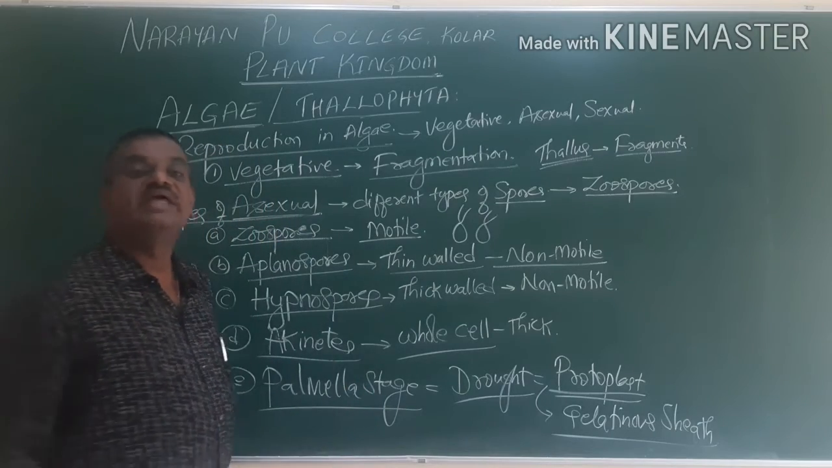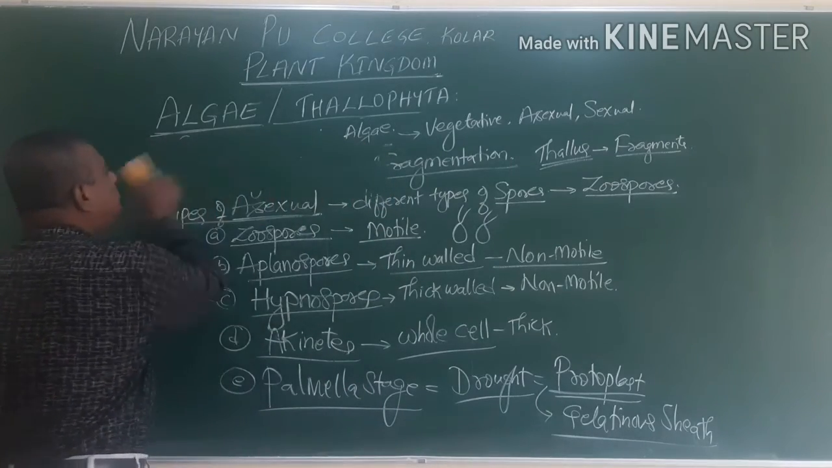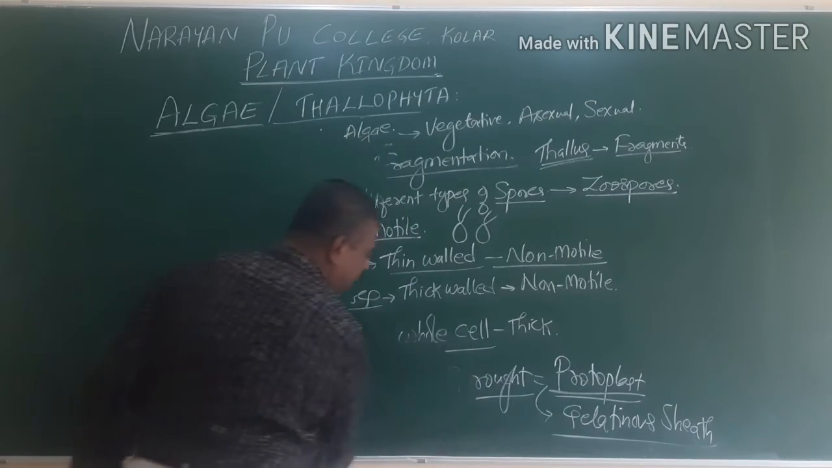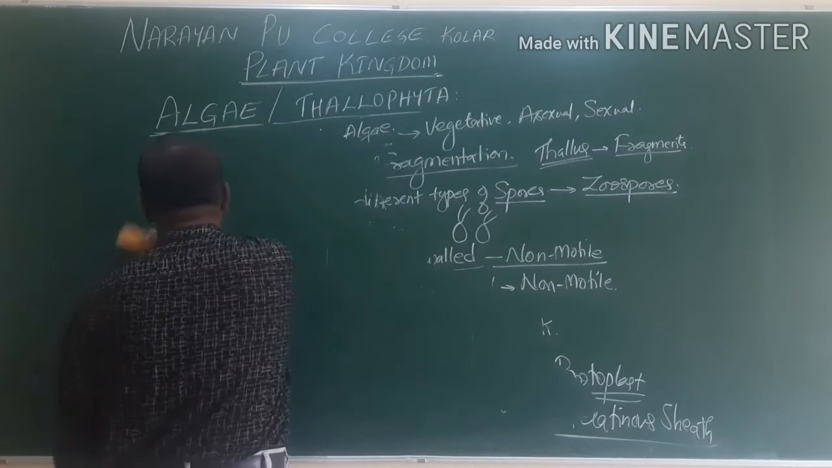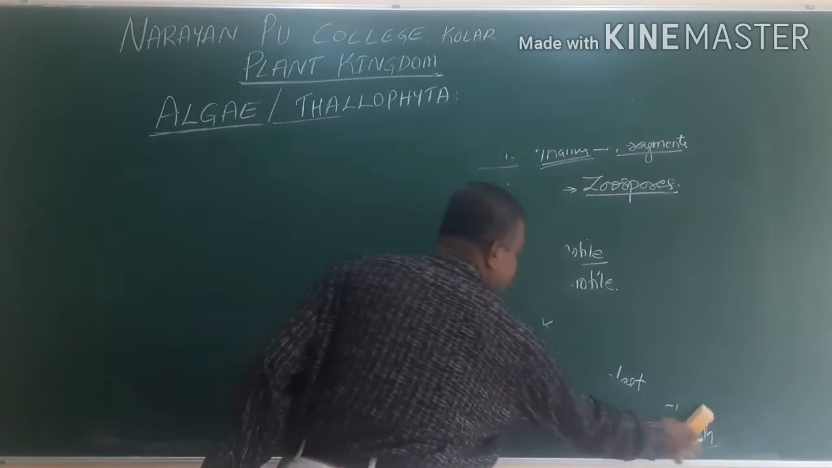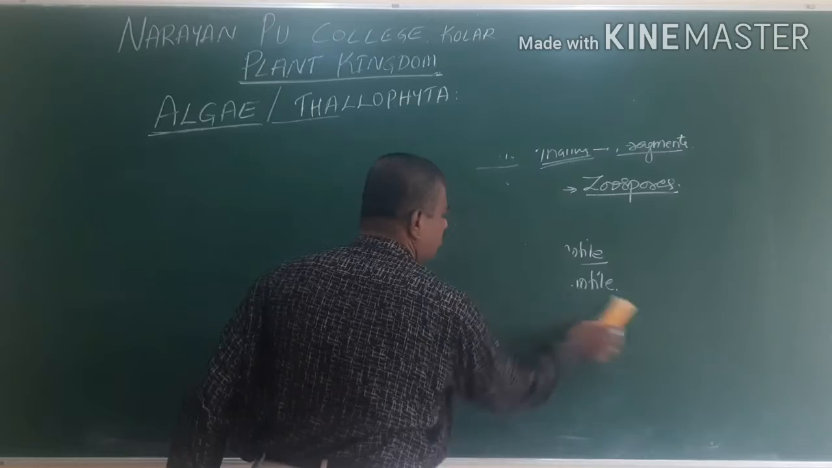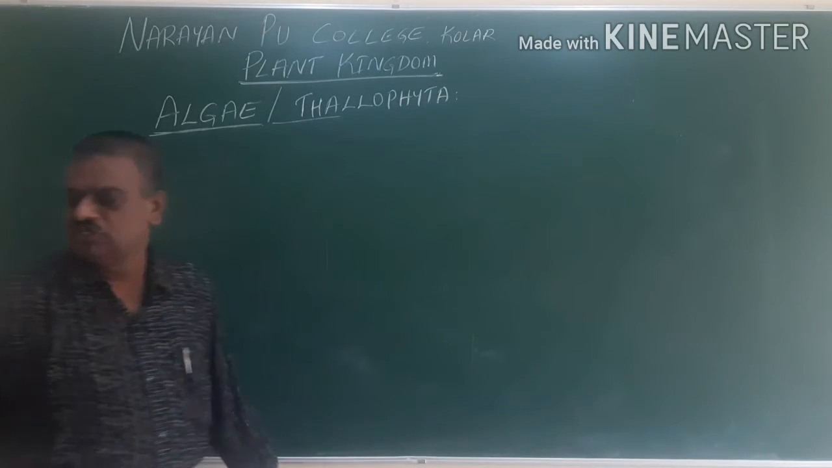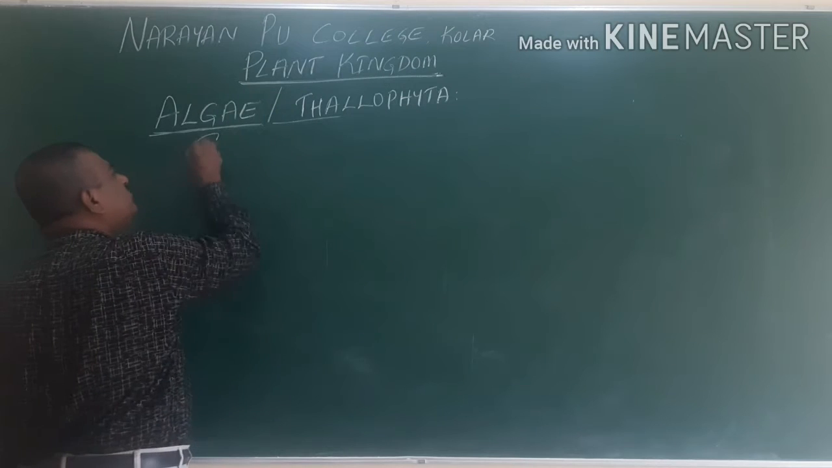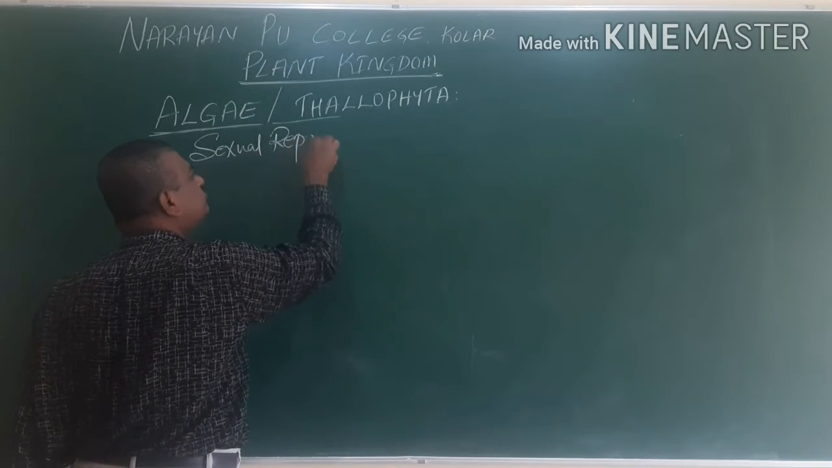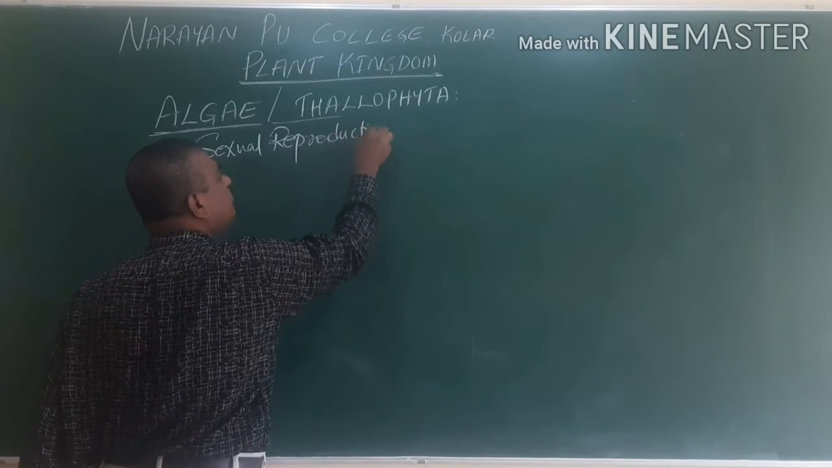Now we go for the next one, called sexual reproduction. Sexual reproduction involves the formation of gametes. The algae also undergo the formation of gametes. So here we start with sexual reproduction.